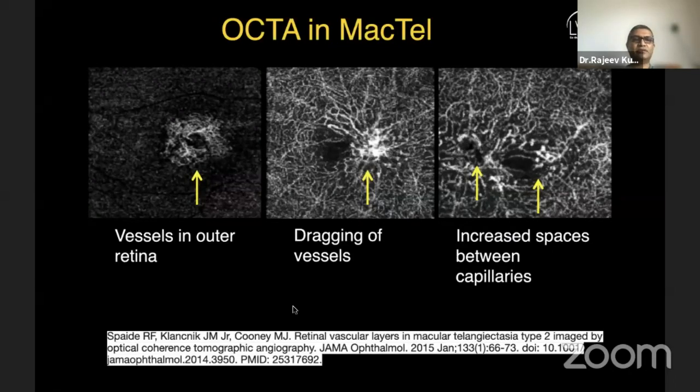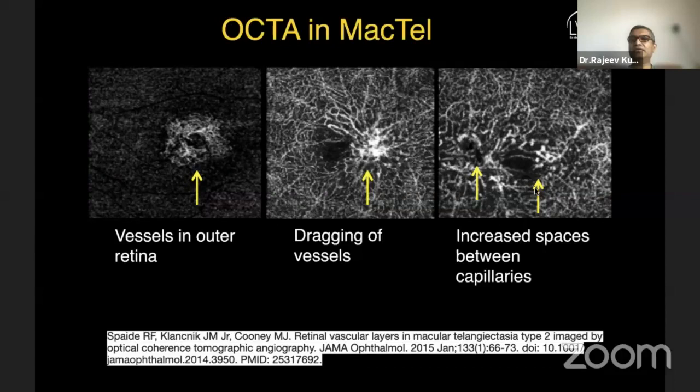This is a study by the SPADE group, where they looked at the patterns of changes we see in the retinal vasculature. There are changes at every level: the superficial, intermediate and deeper levels, and even in cases where there is neovascularization, it starts inside the retina. So these are the things which we notice.